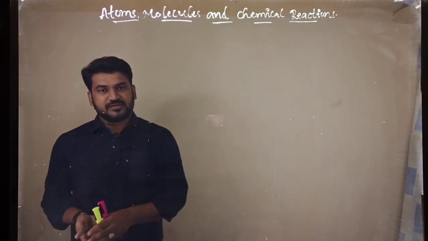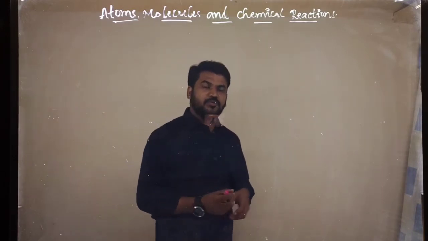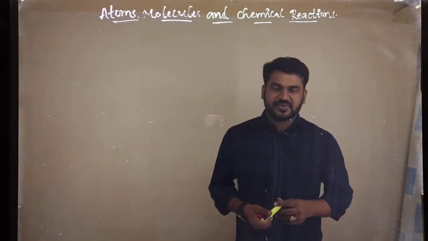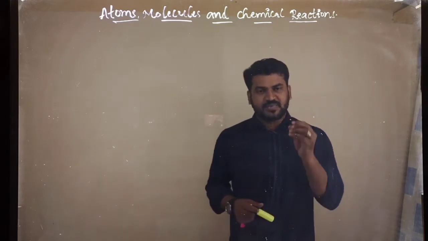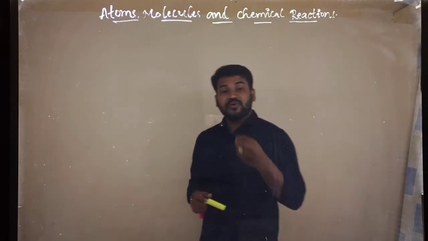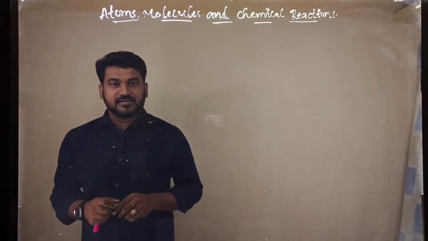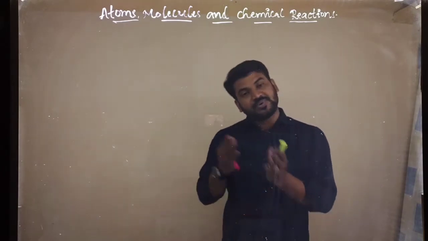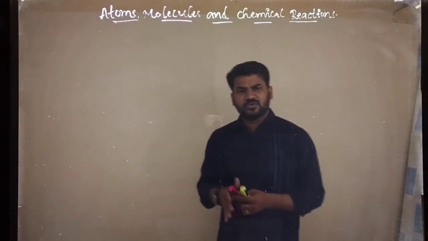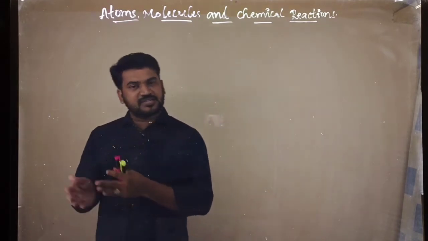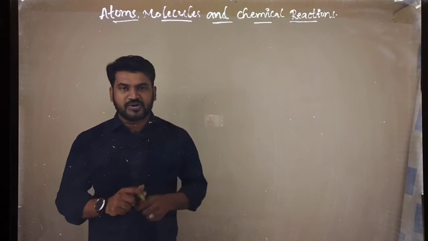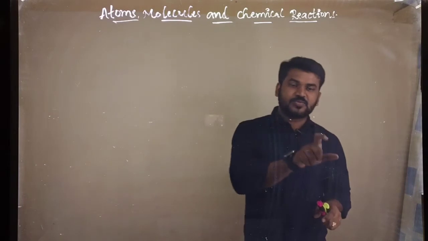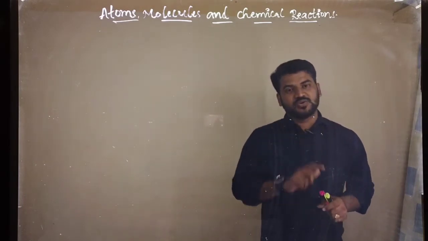Suppose you are burning a wood material in the presence of oxygen. It releases carbon dioxide and some ash powder. Where is the carbon dioxide going? After the reaction, is the material the same as the starting material? As we already know, before the reaction the materials are called reactants, and after the reaction they are called products. So they wanted to know whether the reactants are similar to the products or not.